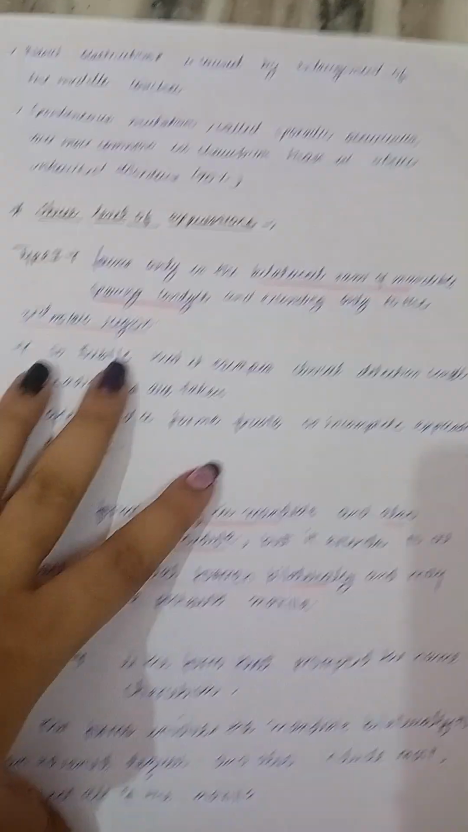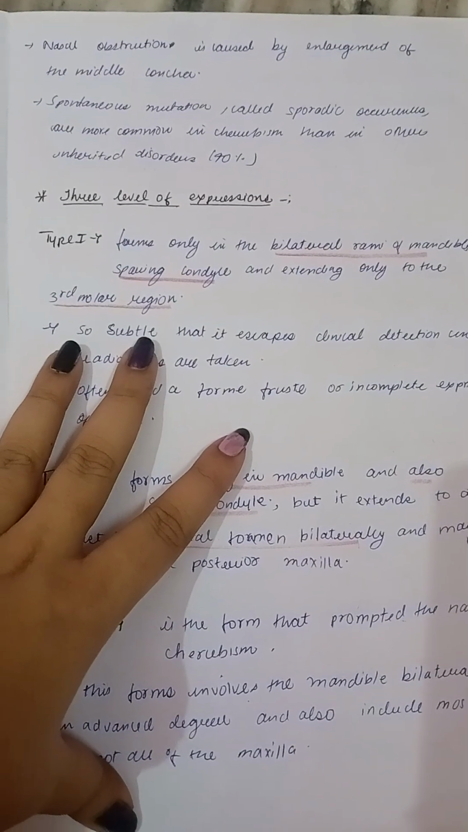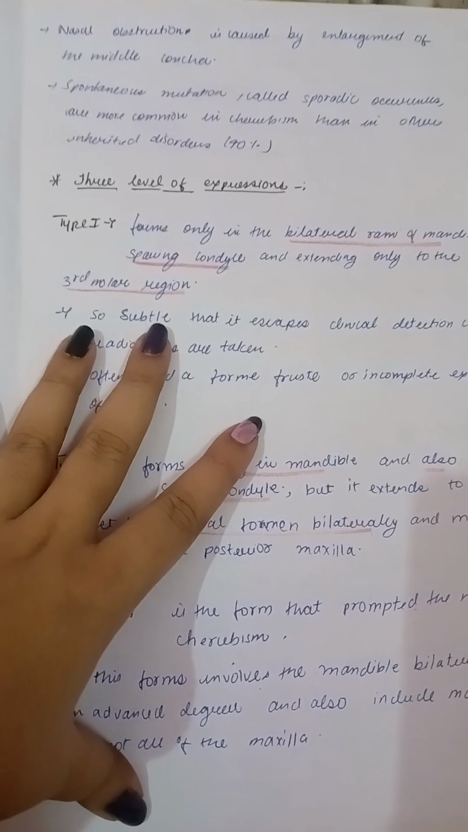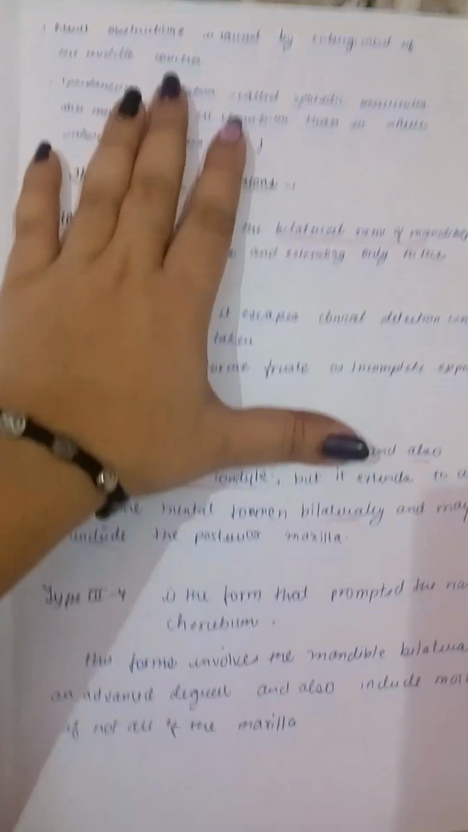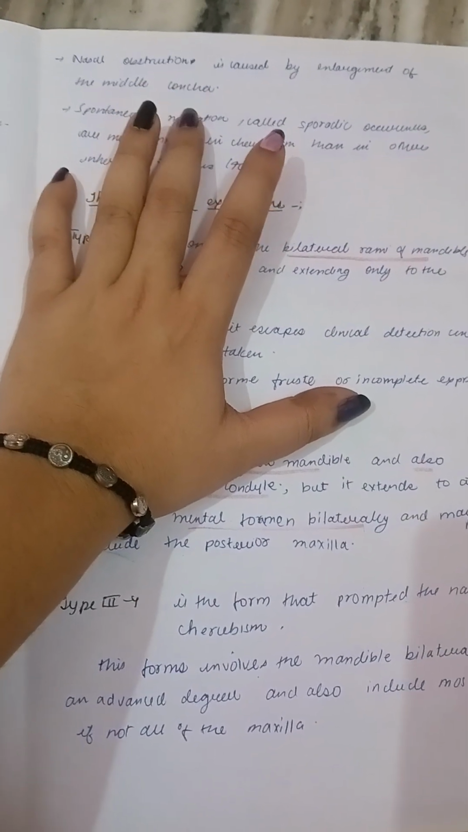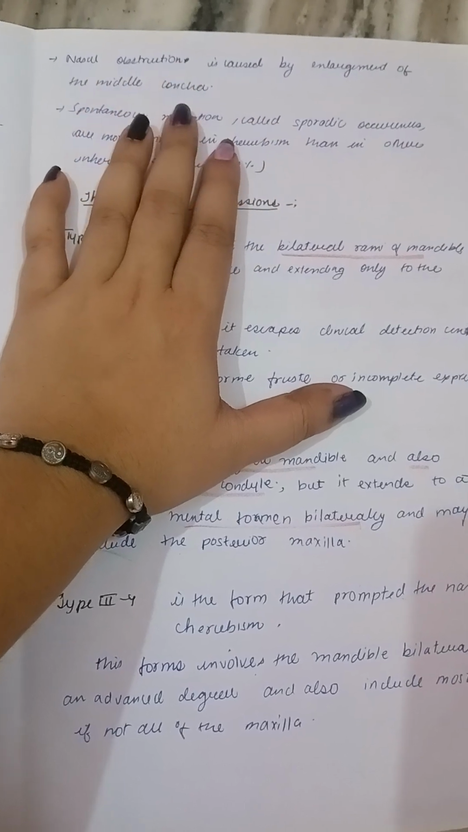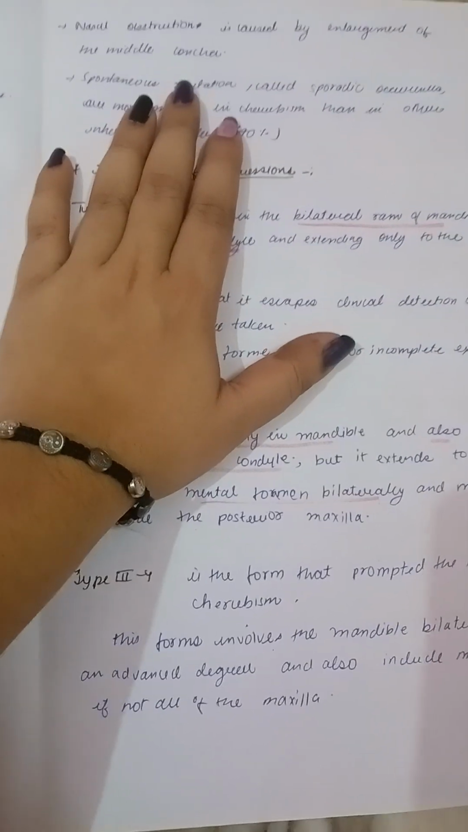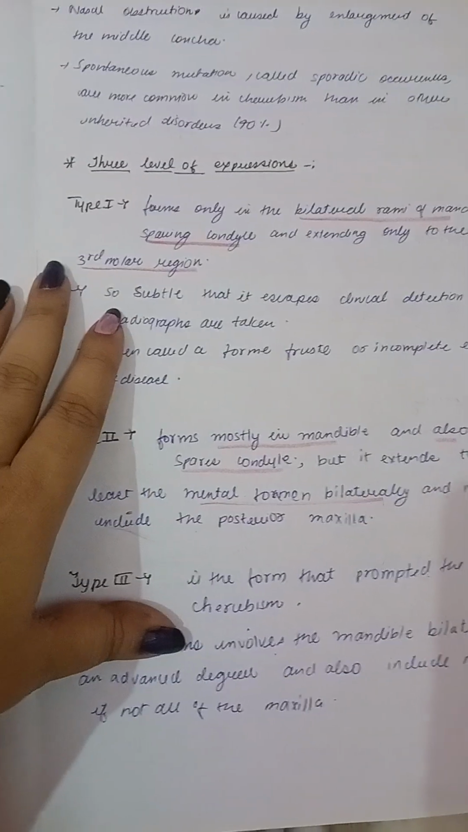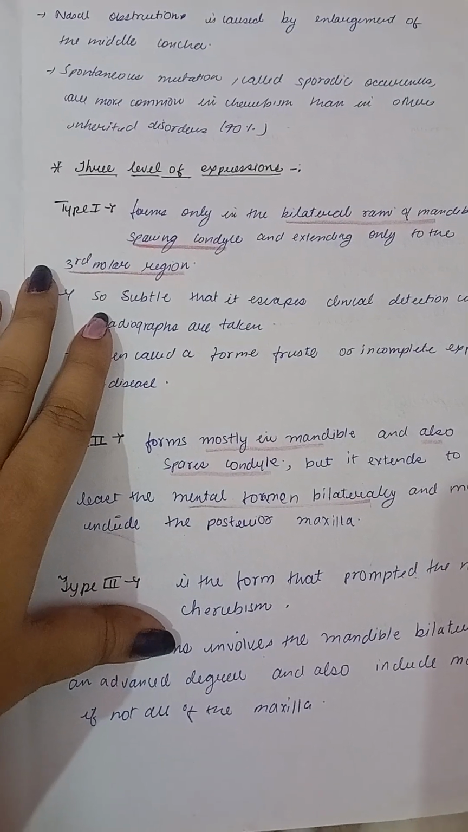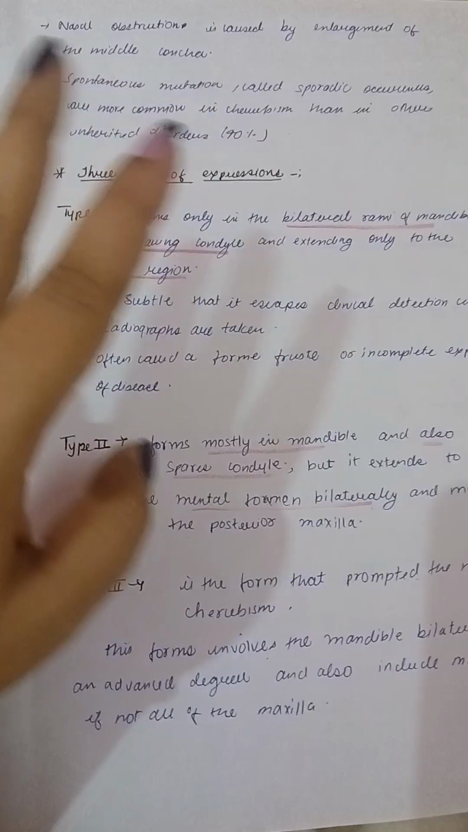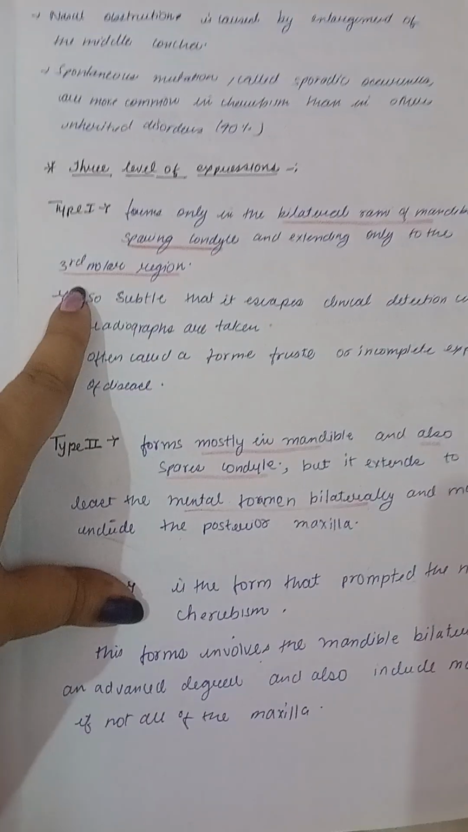Now, nasal obstruction is caused by enlargement of the middle concha. Only this concha is affected in cherubism, and the obstruction is caused by the enlargement of the middle concha because only this concha is involved, as from the embryonic mandible. Because the embryonic mandible is involved, only the middle concha is involved.